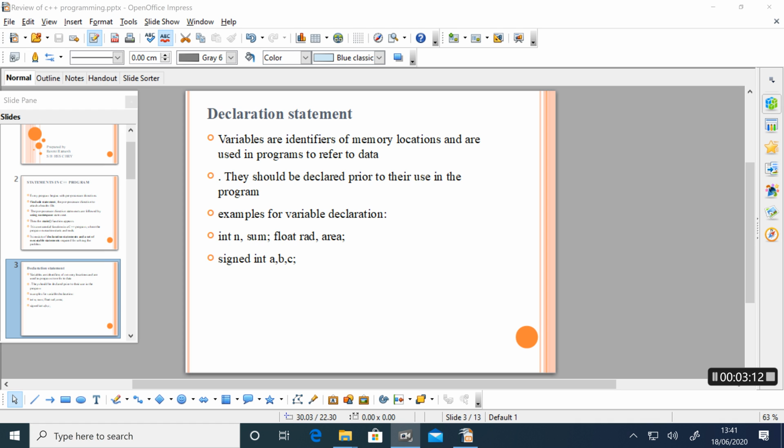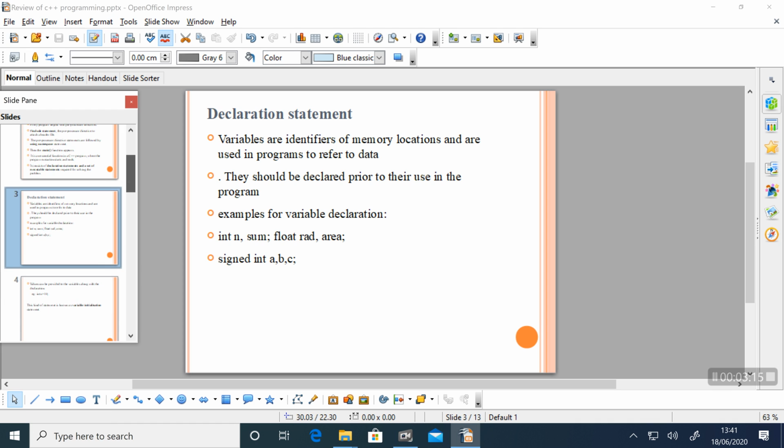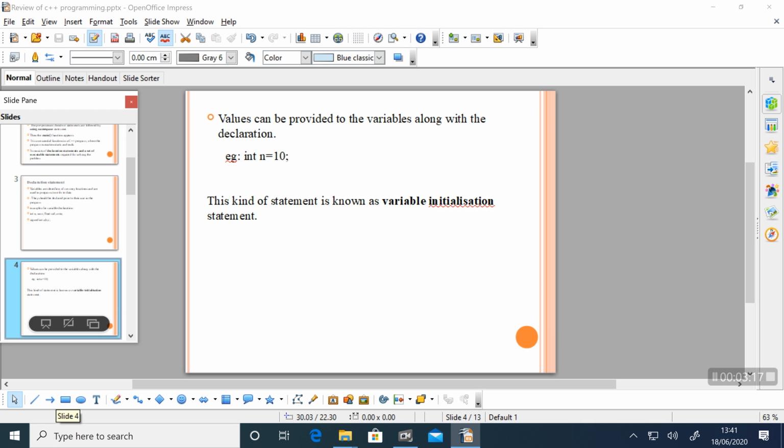Moving to the next category, we can provide values along with the declaration statement. Look at the example. Here we declare one variable n of integer type and we give the value 10 to the variable n. So we can say that n has the value 10.